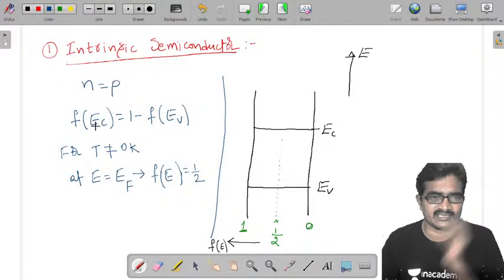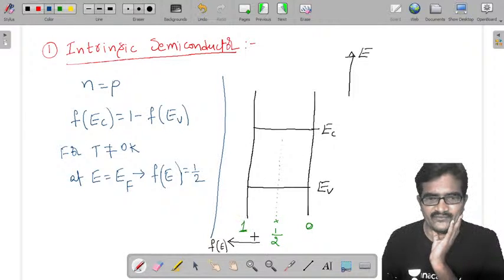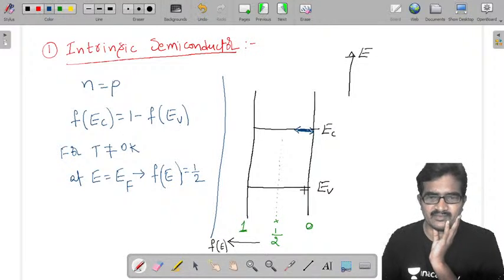So for an intrinsic semiconductor, f of EC is this one, and it equals 1 minus f of EV. From here to here it is f of EV, and from here to here it is 1 minus f of EV.